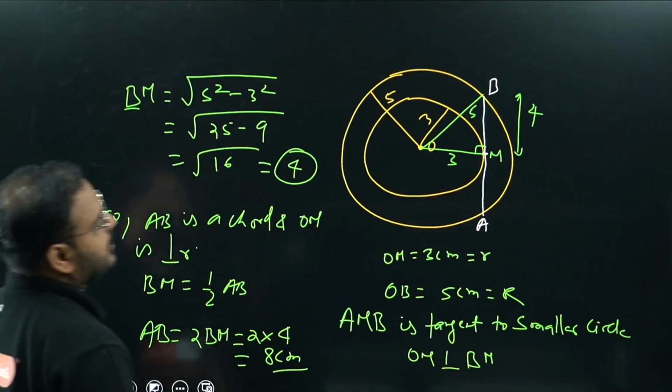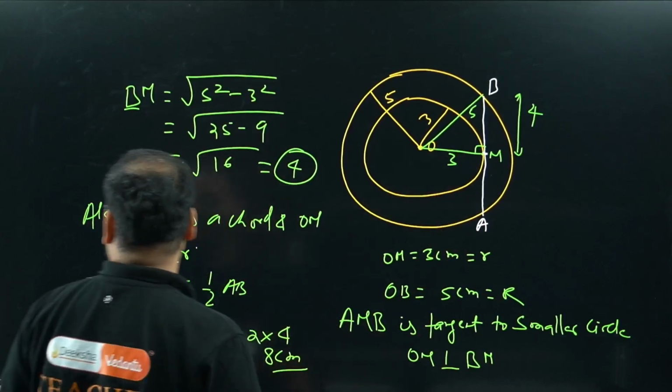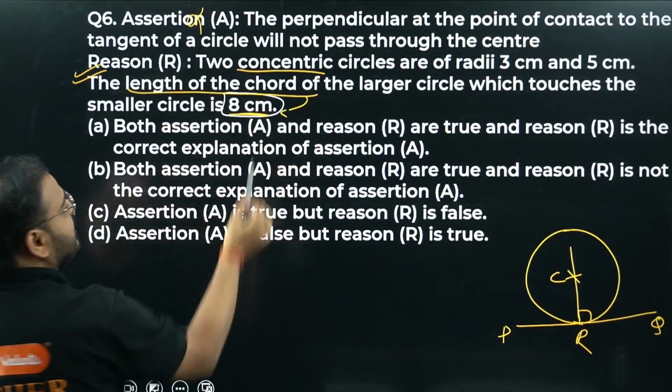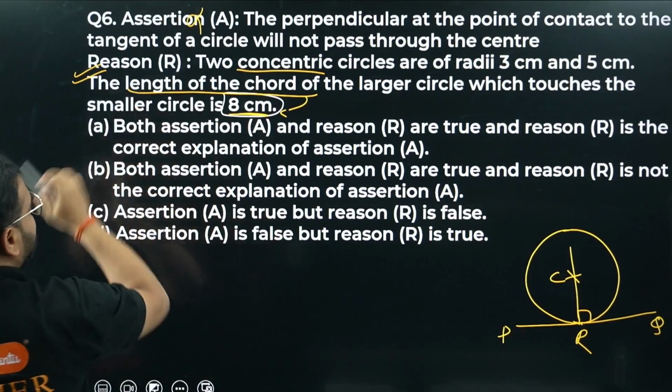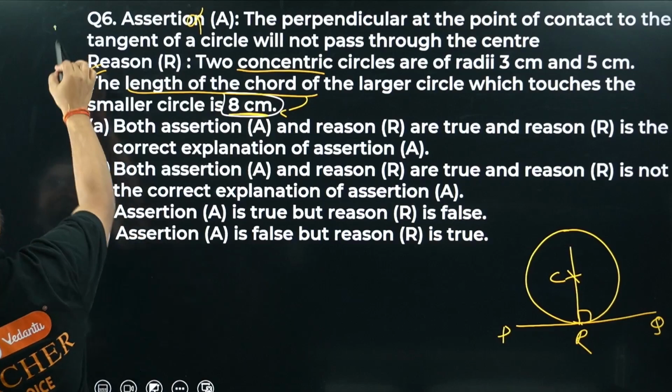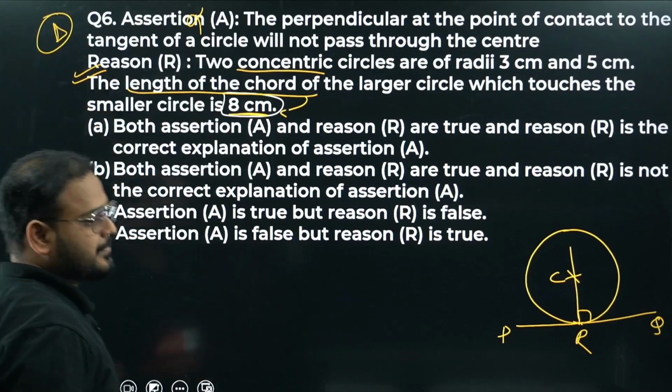Reason is true. The length of the chord, they're saying that it is 8 centimeters. Have a look. The length of the chord is coming as 8 centimeters. It means it is the right statement. Reason is right. Assertion is false. Option D. Please check.